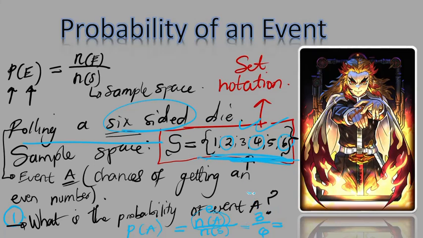So the probability of us getting event A is equal to the simplified version of 3 over 6, which is 1 over 2. This is how you would answer a question like that. Now, let's move on to the next part.